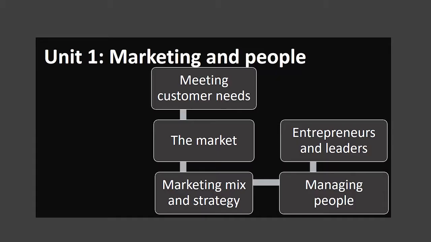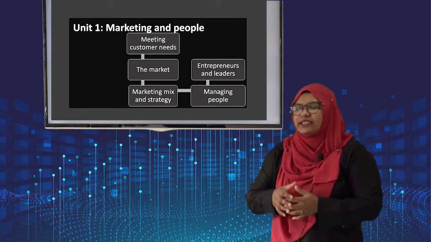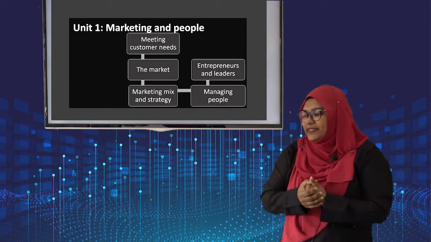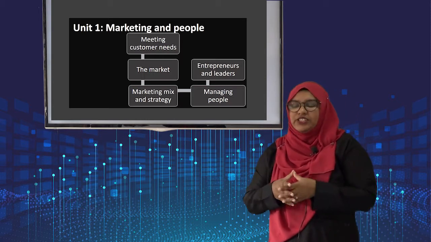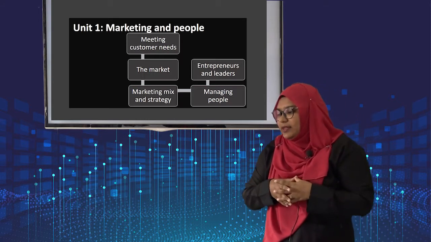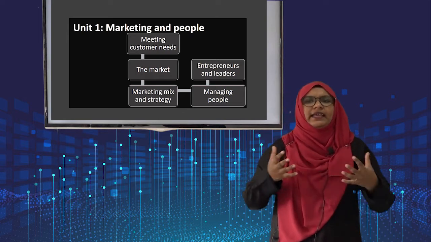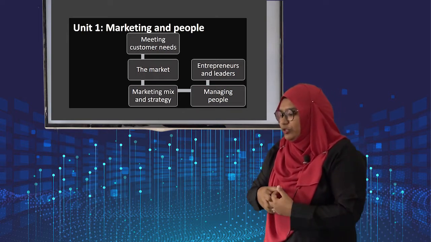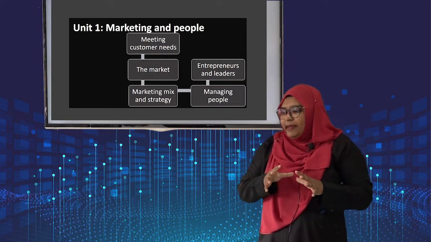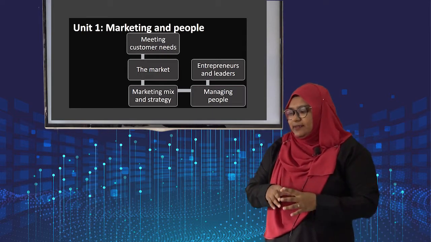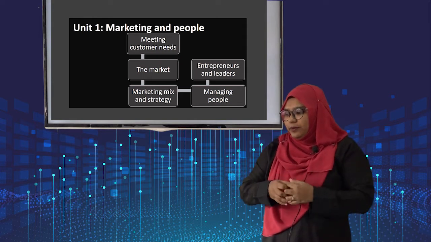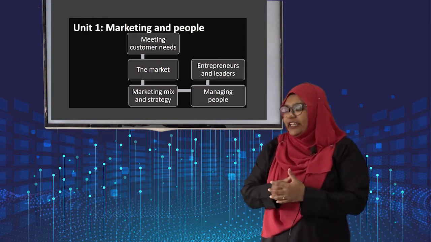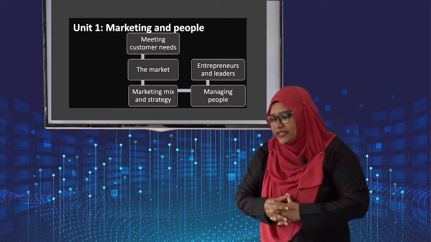So now let's look at what will be covered in Unit 1, because this is going to be the first unit that you will be studying. It's very important for you to know the unit name, which is Marketing and People. Here you need to know what are the main areas covered in this unit. So there are mainly 5 main areas, that means 5 main topics. So you need to know the topics. And under each of the topics, there will be subtopics as well.